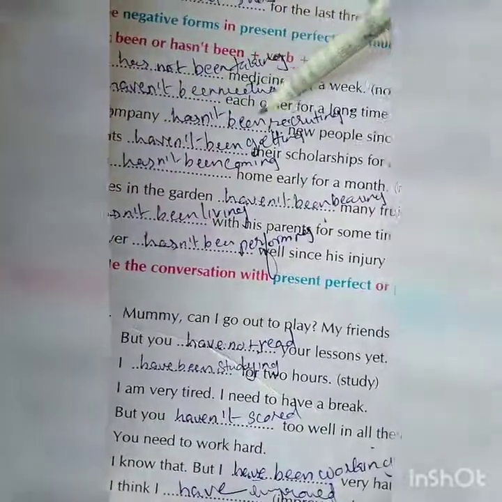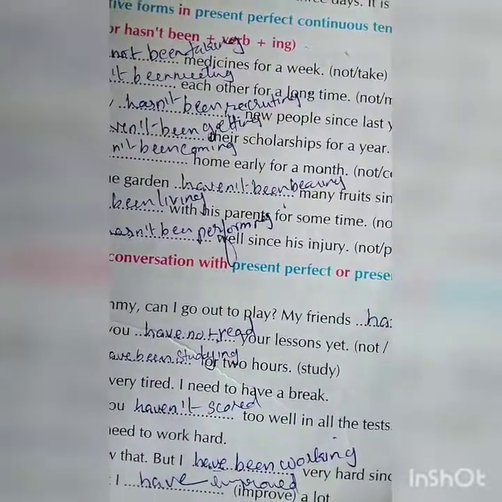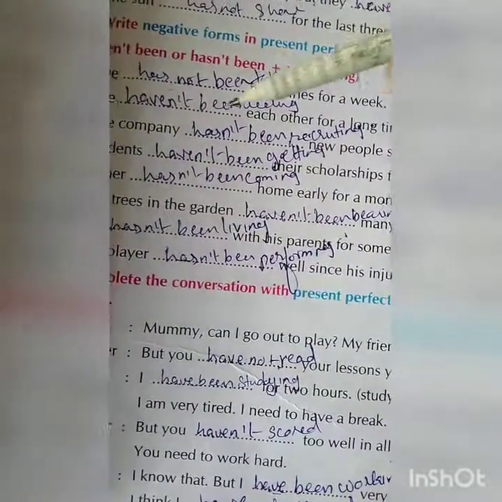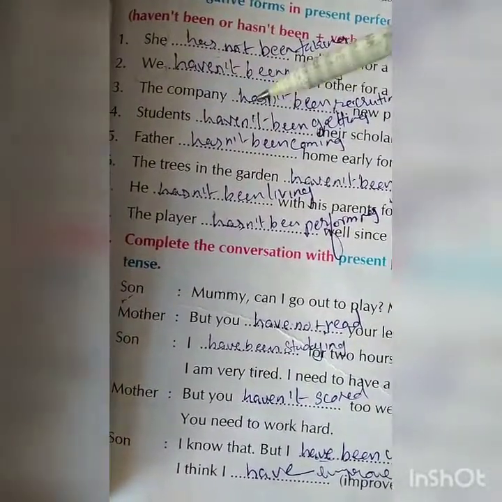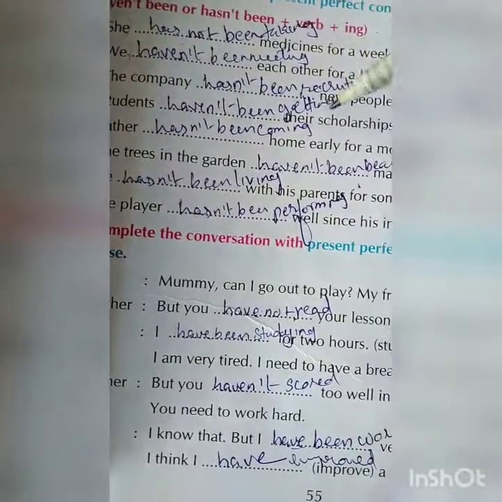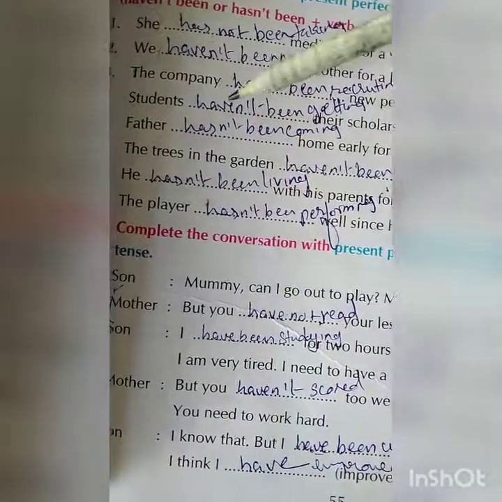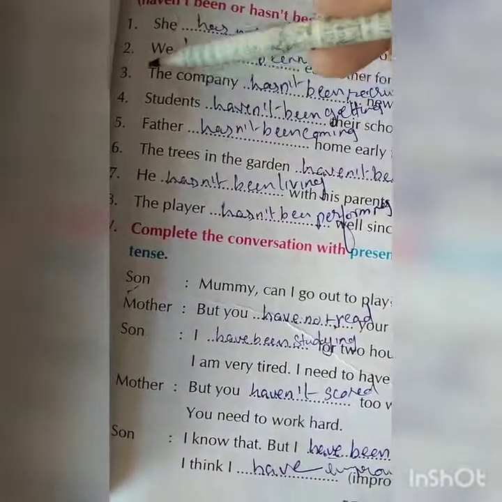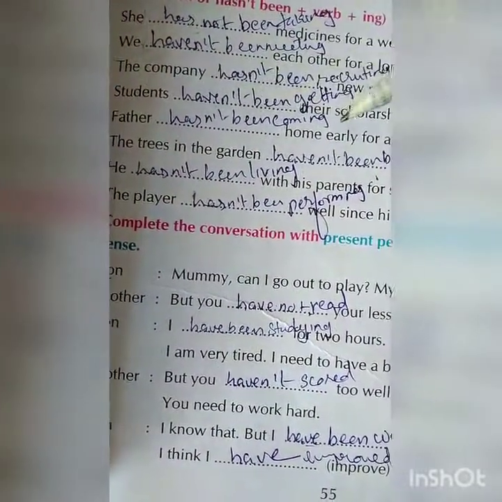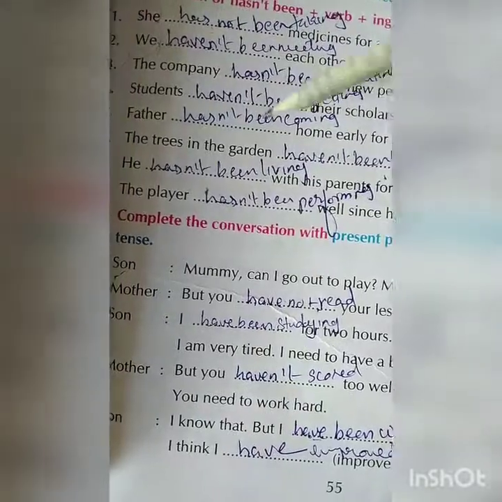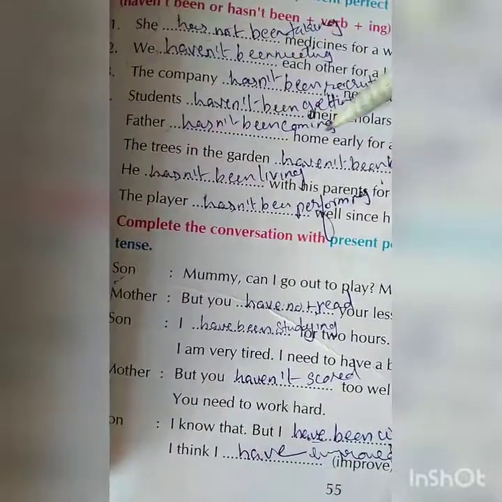The company hasn't been recruiting new people since last year. Company is one, so hasn't. Students haven't been getting their scholarship for a year. Haven't been, because students are more than one, plural. Father has not been coming home early for a month. Father is one, so hasn't.